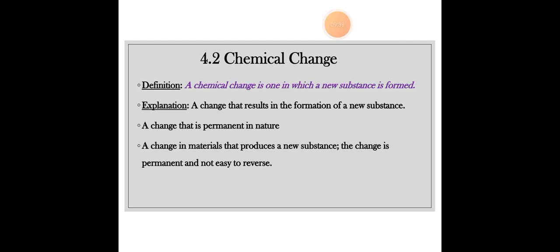You should also know this. It's very important for a substance to change into a new substance when it is a chemical change. A change that results in the formation of a new substance is known as a chemical change.